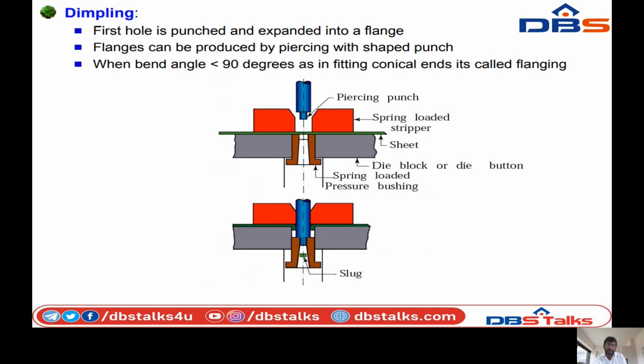Next, dimpling. First a hole is punched and expanded into a flange. Flanges can be produced by piercing with a shaped punch. When the bend angle is less than 90 degrees, as in fitting conical edges, it is called flanging. So you can see the figure.